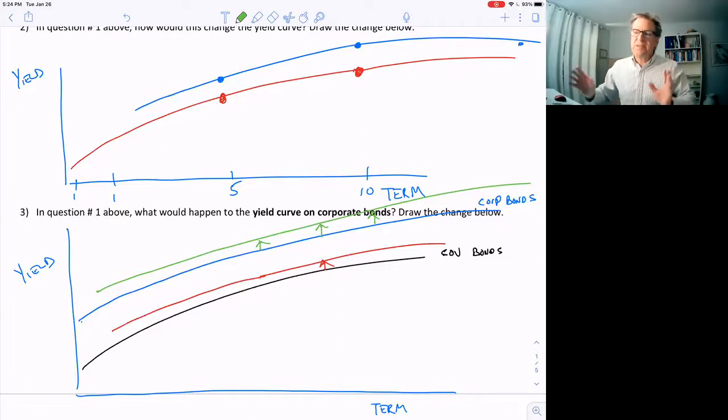Substitutes are very important in macroeconomics. So think about this. You have a lot of money and you want to hold it somewhere in the portfolio. Where do you put it? Well, there's lots of things you can do with it. You can hold some gold with it. You can put it in some stocks. You can put it in some bonds. You can put it in some real estate. Lots of different things. But to some degree, they're all kind of substitutes. Different places you can put your money.